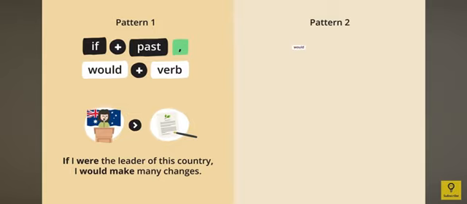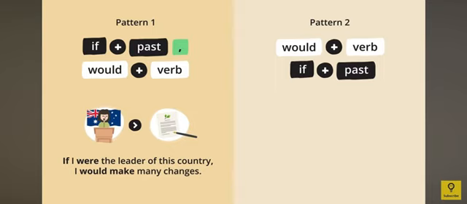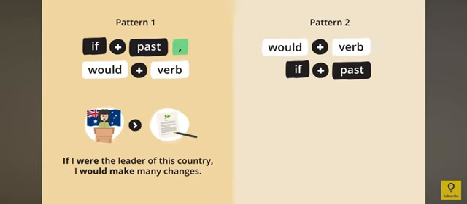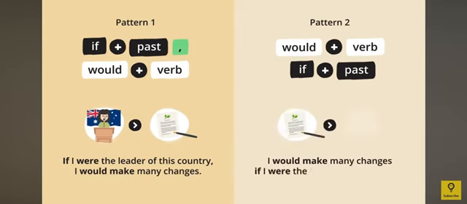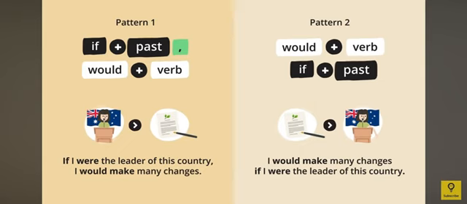The second pattern in second conditional is would plus verb and if plus past. Now, here in this pattern, we do not use a comma. You cannot use a comma in this pattern, in the second type of pattern in second conditional. So if we took the same sentence, we would say, I would make many changes if I were the leader of this country. This is the same sentence, but reversed. If we look at the first sentence, we said, if I were the leader of this country, I would make many changes. But in the second example, we reversed it.